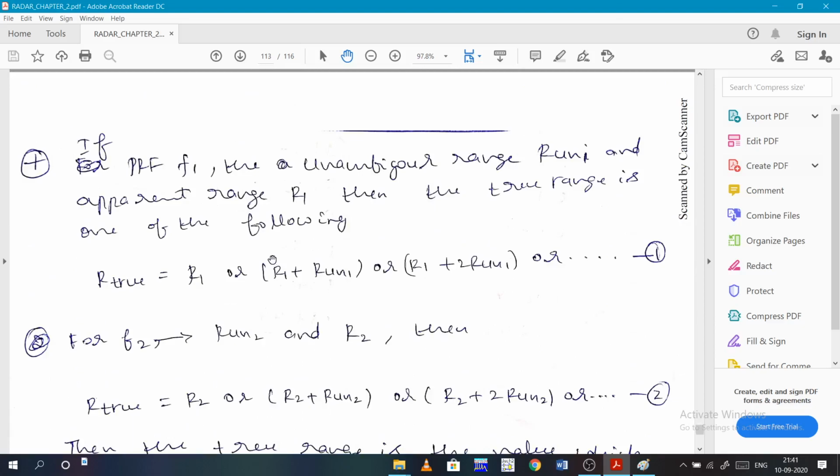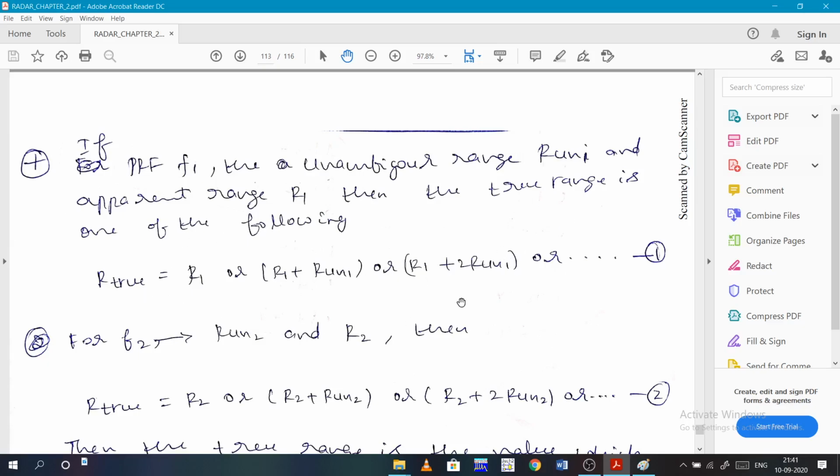So first, for example, I use f1, which is the PRF, and the unambiguous range is RUN1, and the apparent range is R1. Then the true range will be either R1, or R1 plus RUN1, or R1 plus 2 RUN1, like that.